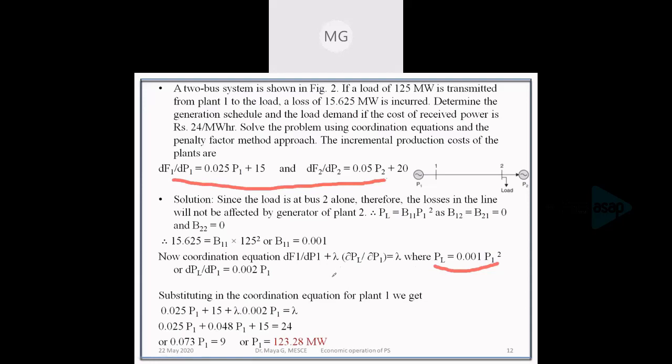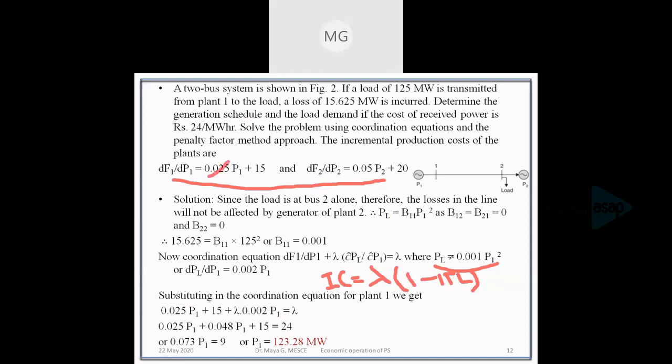What is the exact coordination equation? The incremental cost function is equal to lambda into 1 minus the incremental transmission loss. The incremental cost function is already given.